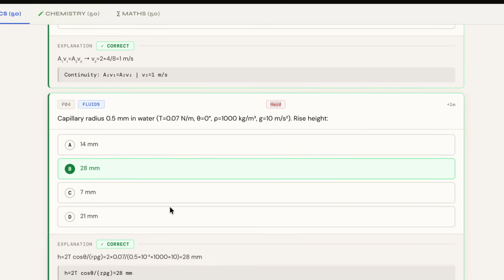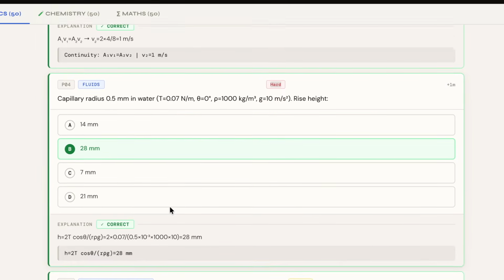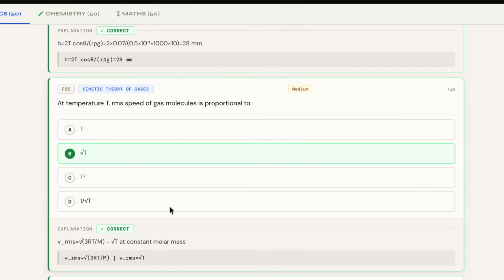This full predicted question paper consists of 50 questions from each subject, and it will be a mix of easy, hard and medium questions, so that you are able to prepare yourself accordingly for the exam. As you can see on the screen, next we have the fifth question, and the answer for the same can be checked on the screen.